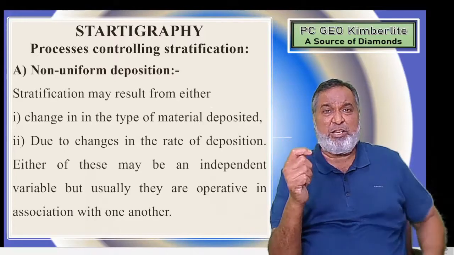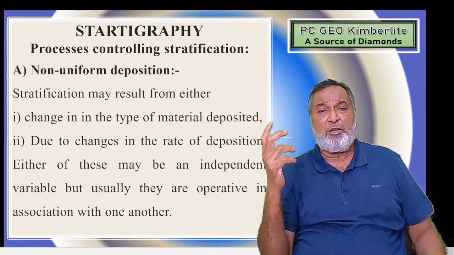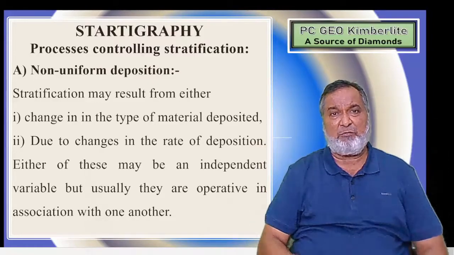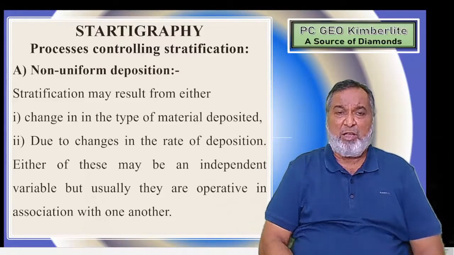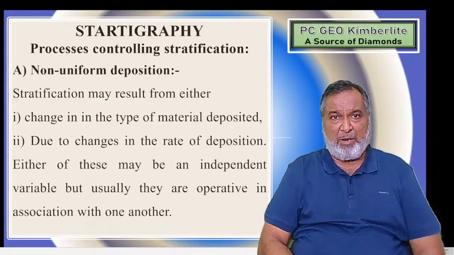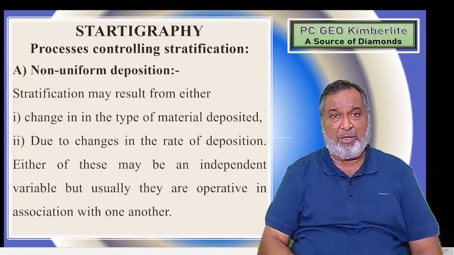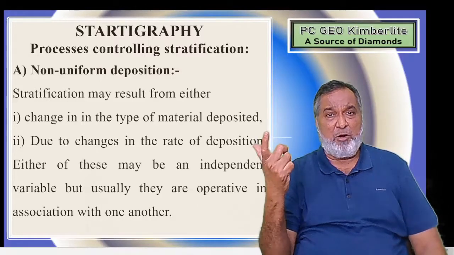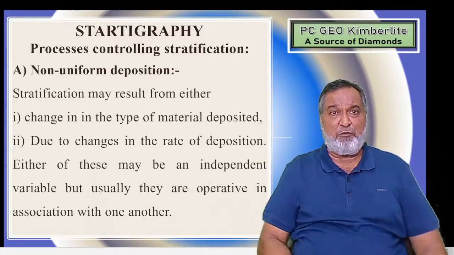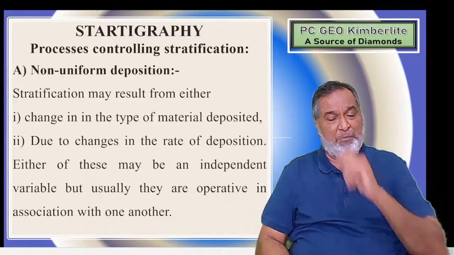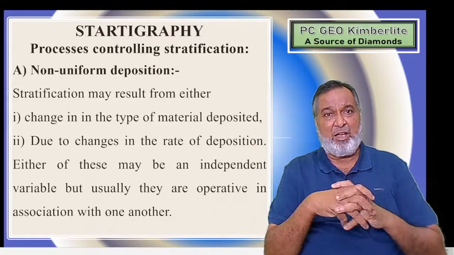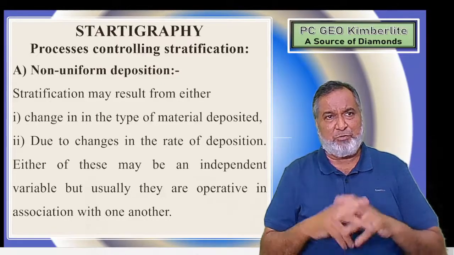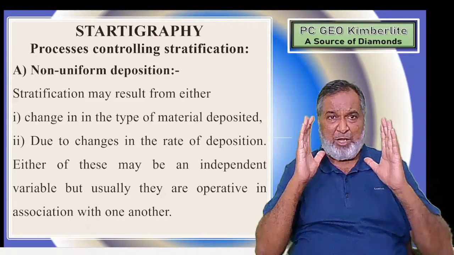First one, non-uniform. Why are we going to get non-uniform deposits? What types are there? Which point is going to control that particular part? First one, why can we get non-uniform deposits? Why could we not get a uniform one? For example, uniform deposit is like in a class 4 standard, all the 4th standard students sitting in a class have one uniform.